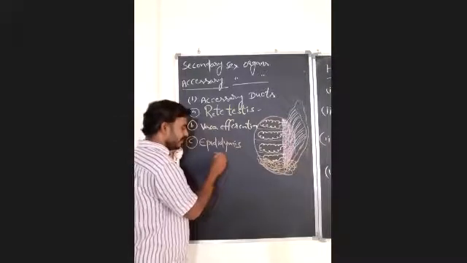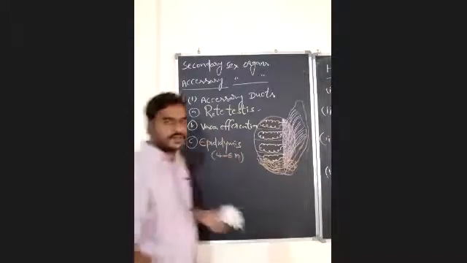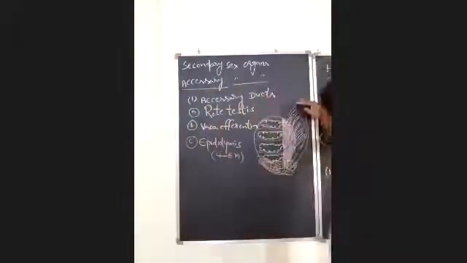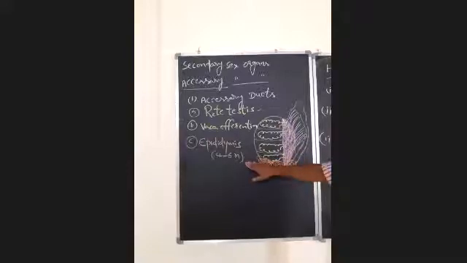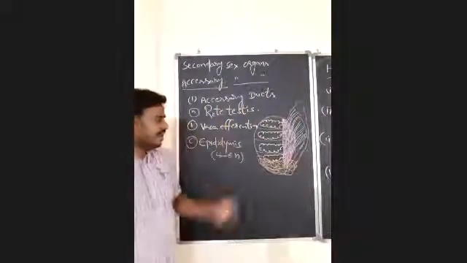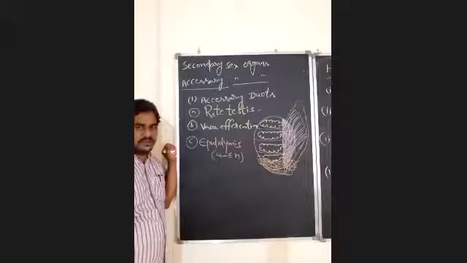What is the length of epididymis? 4 to 6 meters. So the epididymis arises from the vasa efferentia and moves towards the posterior end of the testis. At the posterior end, it is highly coiled. It is the longest accessory duct in the male reproductive system, about 4 to 6 meters in length. It is a major, very important accessory duct because the spermatozoa are temporarily stored here.